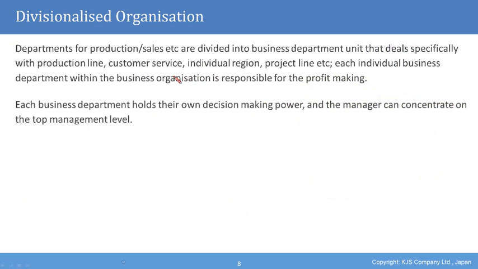Departments for production and sales, etc., are divided into business department units that deal specifically with production line, customer service, individual region, project line, etc. Each individual business department within the business organization is responsible for the profit making. Each business department holds their own decision-making power, and the manager can concentrate on the top management level.